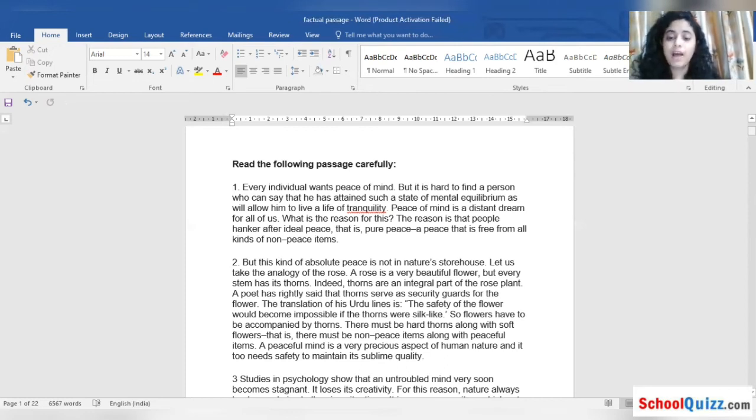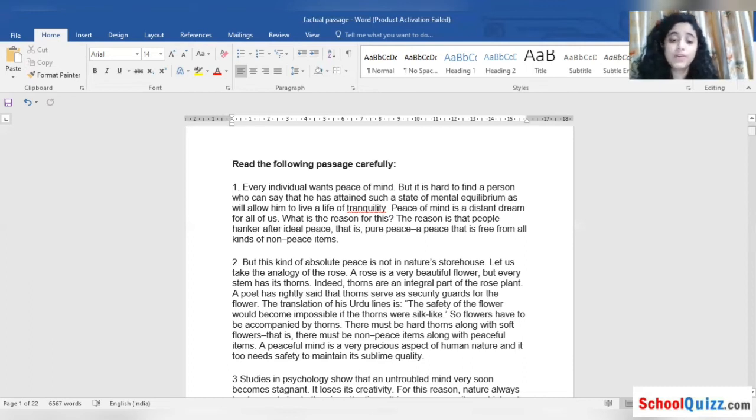So flowers have to be accompanied by thorns. There must be hard thorns along with soft flowers. That is, there must be non-peace items along with peaceful items. I hope you agree. A peaceful mind is a very precious aspect of human nature, and it too needs safety to maintain its sublime quality. The non-peace items are the things which come along with peace. So if you want to attain peace, you have to go with non-peaceful things.